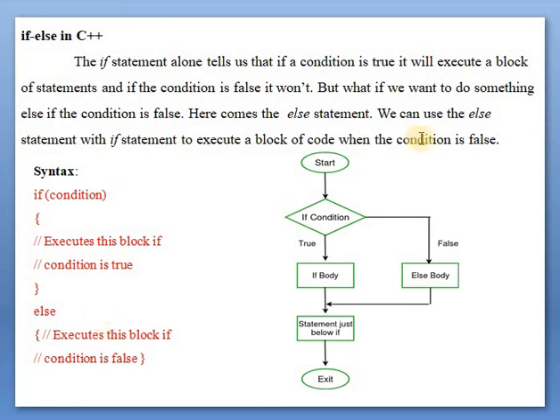See here the syntax of the if else statement, and here is the flowchart of the if else statement. So see here, if condition, here is the if body. Now else is also a keyword and it has an else body. If the condition is true, it will execute the if block, and if this condition is false, it will execute the else part.